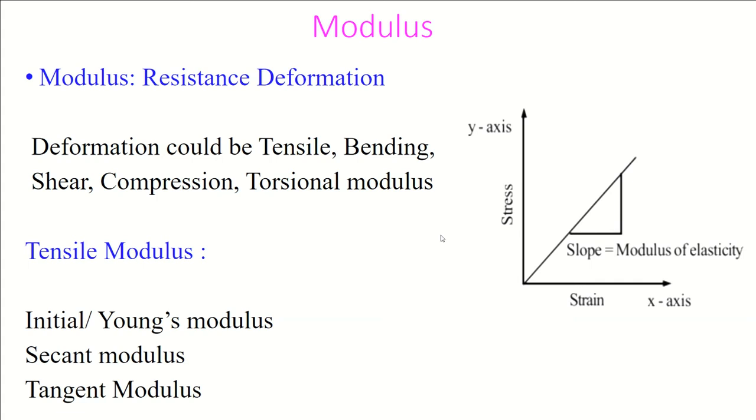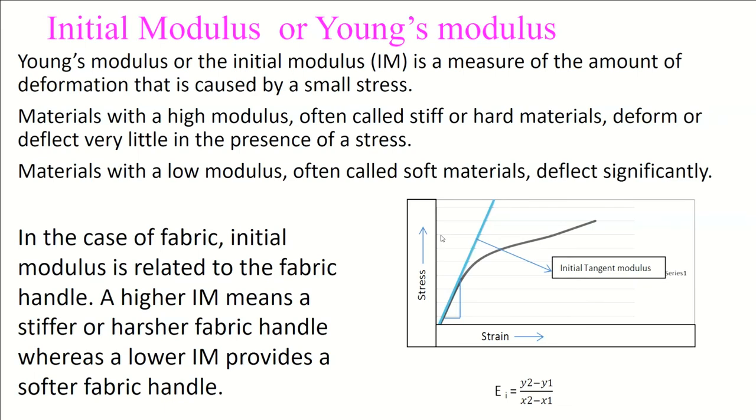What is initial or Young's modulus? It is better to try to understand practically. You take any fabric, carry out a tensile test, and plot the stress strain curve. Initially you will find that to some extent the curve goes straight, meaning in this zone it is fully linear. So the modulus obtained from this linear zone is called Young's modulus or initial modulus.